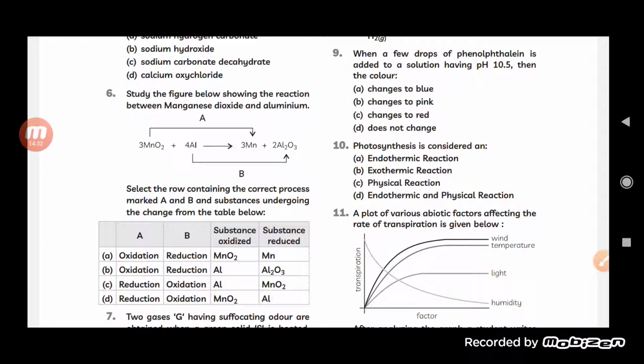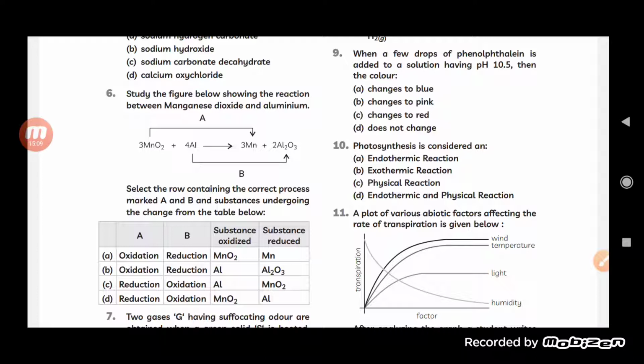So, the first two options are incorrect because in both of the cases A was written as oxidation and B was written as reduction. So, that will be the incorrect option. Now, let us move and see C and D only, where A and B are correct. Now, the substance which gets oxidized or the substance which gets reduced. Here the substance which gets oxidized will be aluminium.